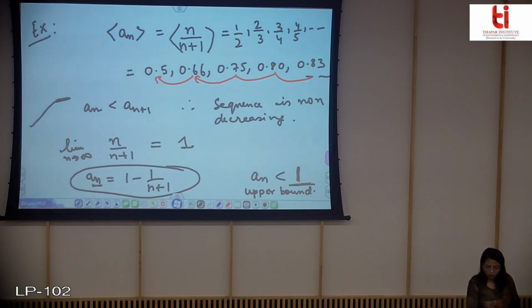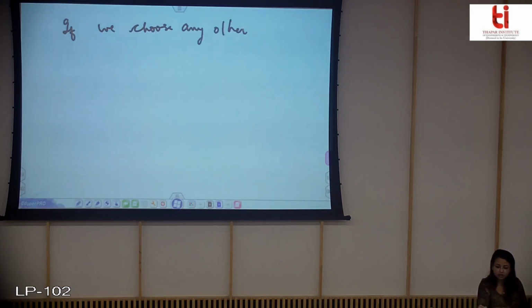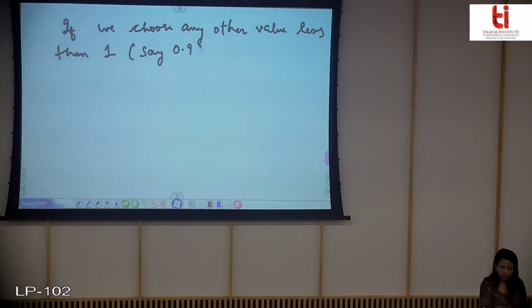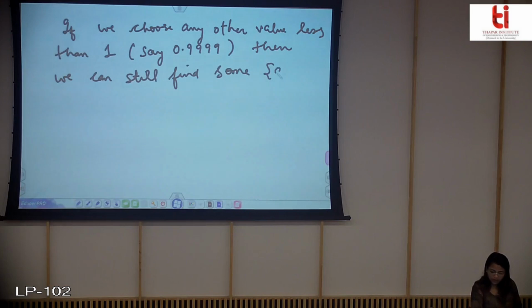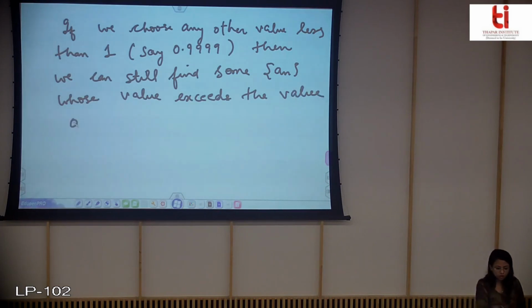Why did I call it the least upper bound? Because if you take any value less than 1, say you choose a value which is very near to 1, say 0.9999, then we can still find some an whose values exceed the value 0.9999.